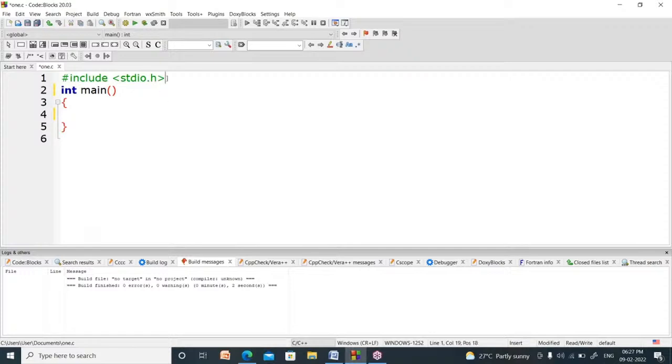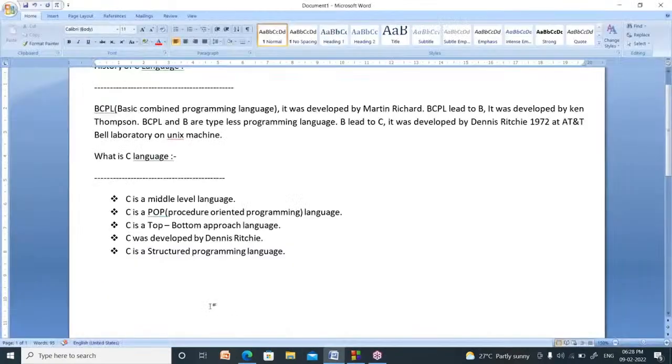At the top, you have to write hash include stdio.h. After that, you have to write one main method. It can be written int main or void main. There are so many ways; I will explain later. It has processing statements. This is the sample C program we can write.